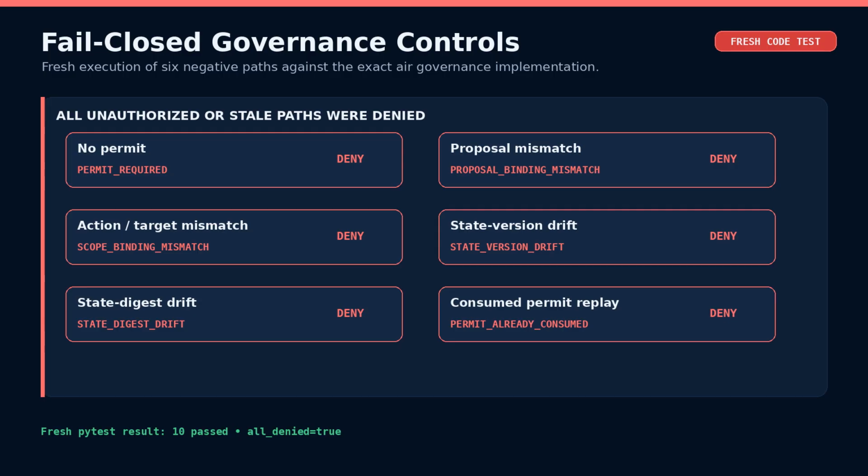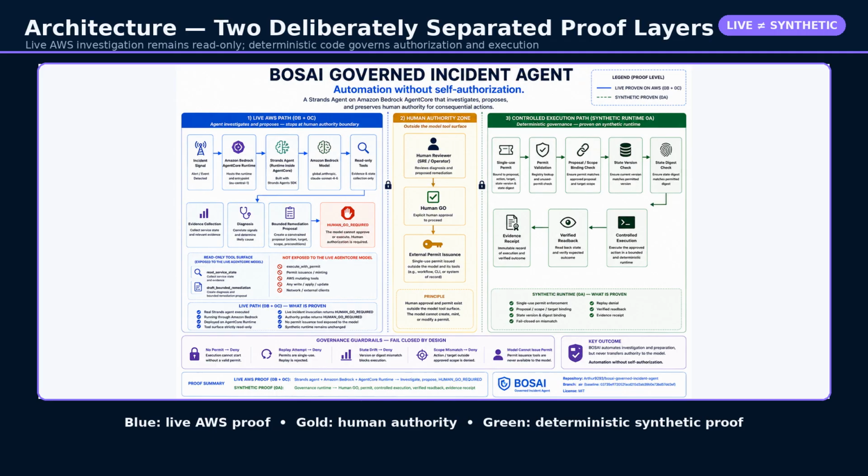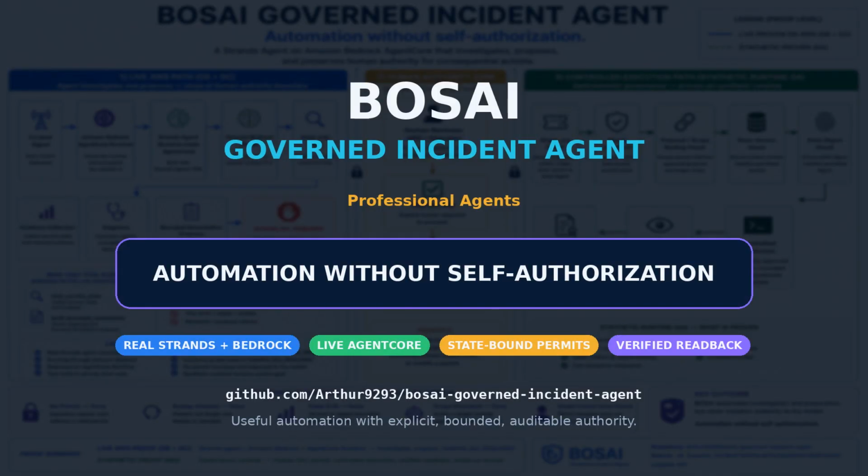BOSAI leaves consequential judgment with the human. It combines a real Strands and Amazon Bedrock invocation, a live AgentCore deployment, deterministic authorization controls, verified readback, and public sanitized evidence. For professional agents around critical systems, the objective is not unchecked autonomy. It is useful automation with explicit, bounded, auditable authority. Automation without self-authorization.